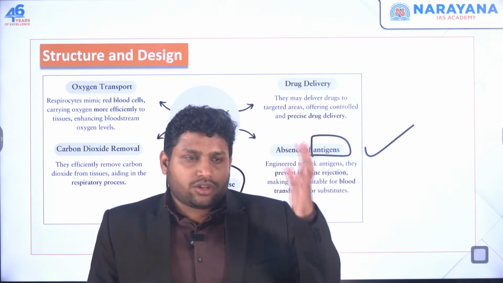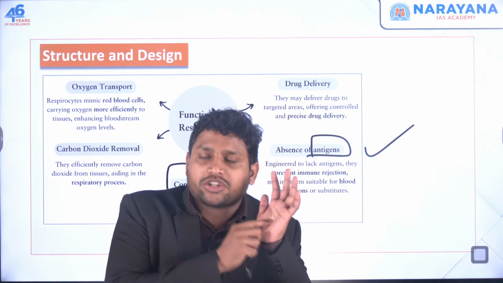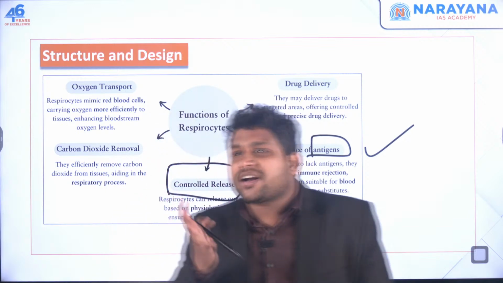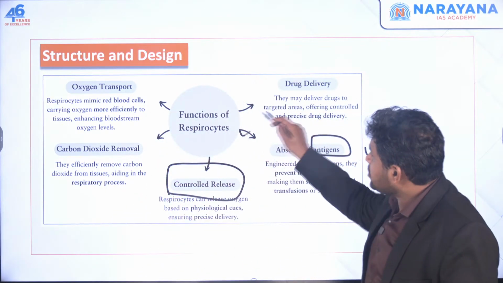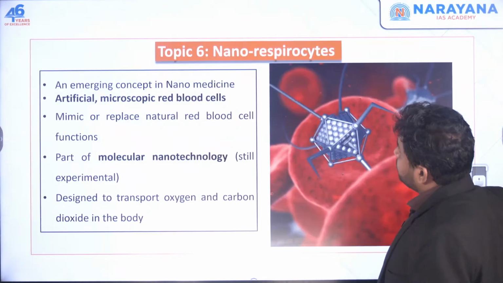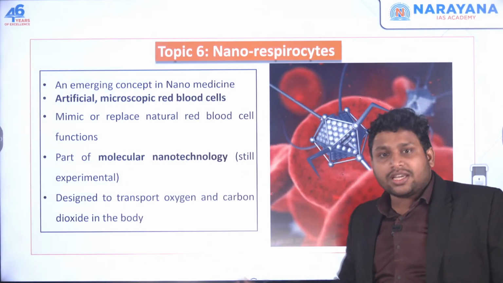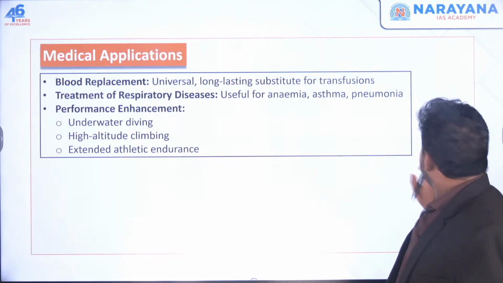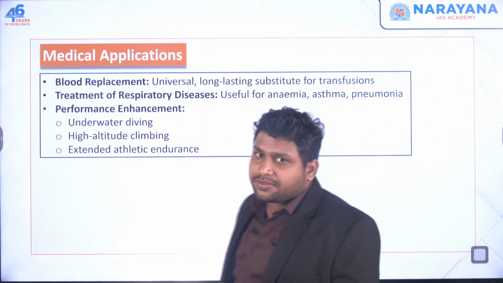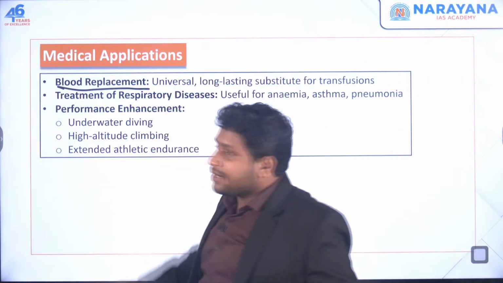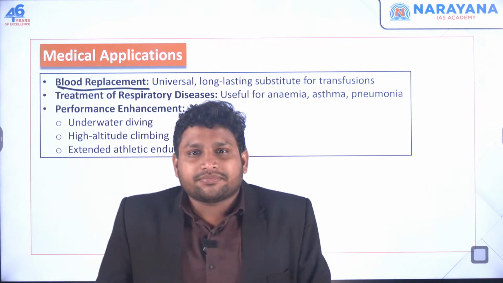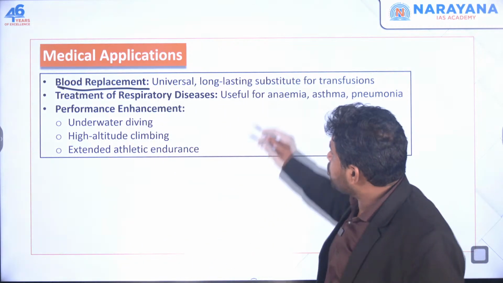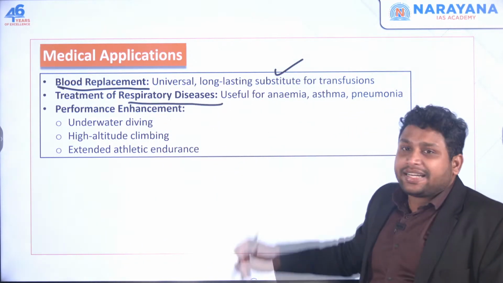Let's say my hand here, exactly at this location oxygen is needed at this point of time, it will provide it at that point of time. So it's a smart kind of system that we have. Okay, so these respirocytes are an application of nanotechnology in the healthcare part, to some extent. So what are the medical applications? When you're going for blood replacement, you can directly use it. Let's say you're not getting the same blood group blood, you can use this, no issues. You can treat respiratory diseases.